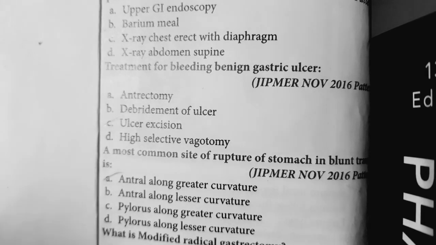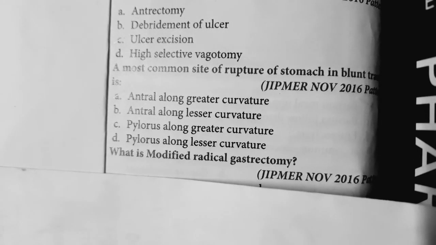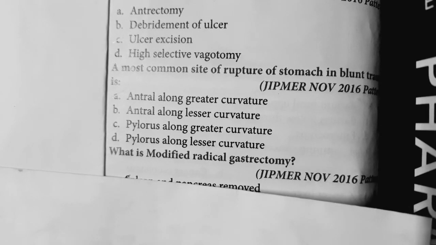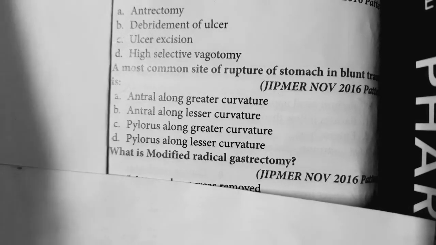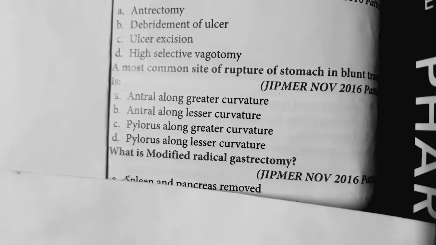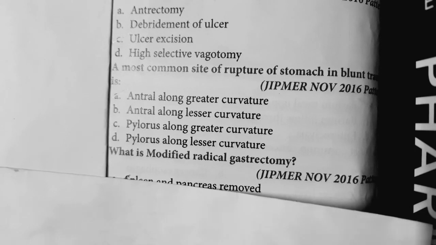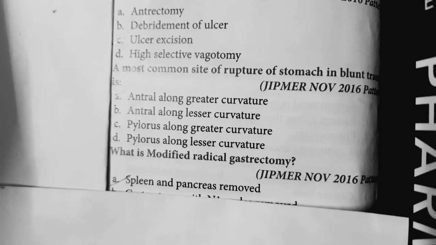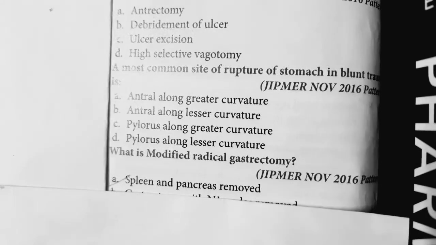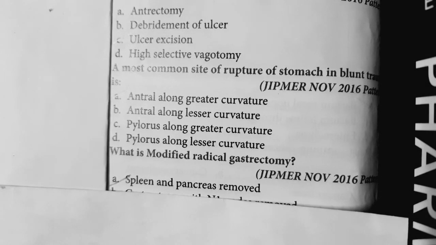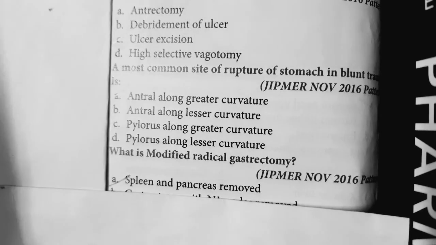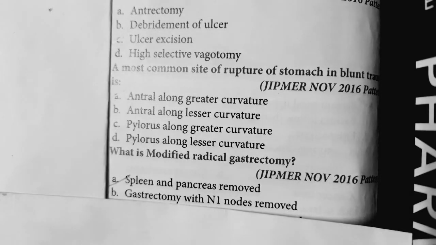Then, question number 5. What is the modified radical gastrectomy? In modified radical gastrectomy, we will see the options. Spleen and pancreas are removed. Yes, in modified gastrectomy, we will remove spleen along with pancreas. Gastrectomy with N1 nodes removed. Actually, this is not done.